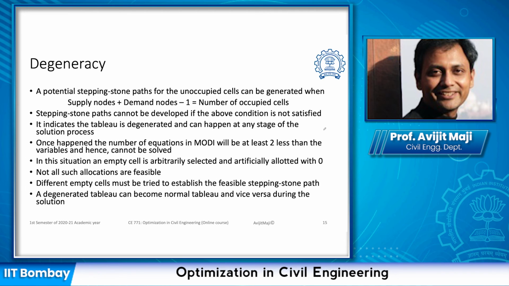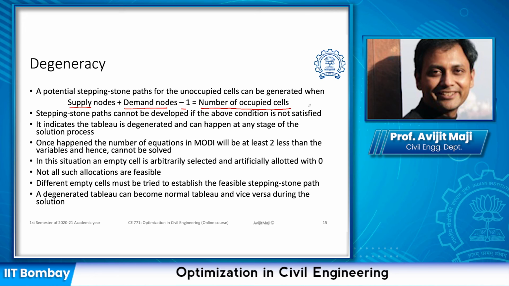There are a few things which we need to know about the transportation problem. One of them is related to the degeneracy of the transportation problem. You have noted that we are trying to develop a stepping stone path while solving the problem. In order to find the stepping stone path, the number of supply nodes plus the demand nodes minus 1 should be equal to the number of occupied cells.